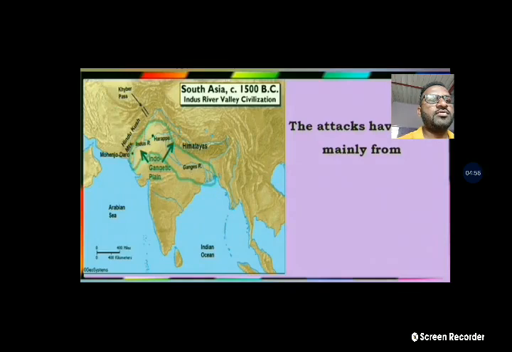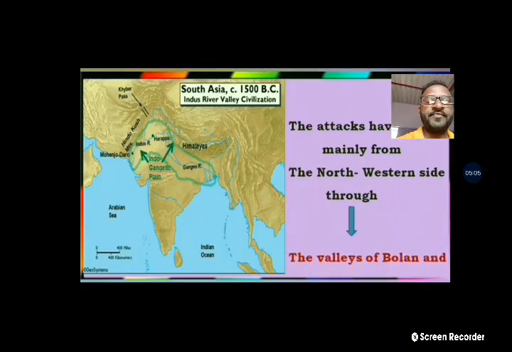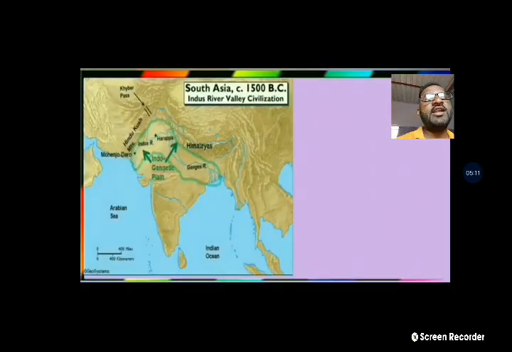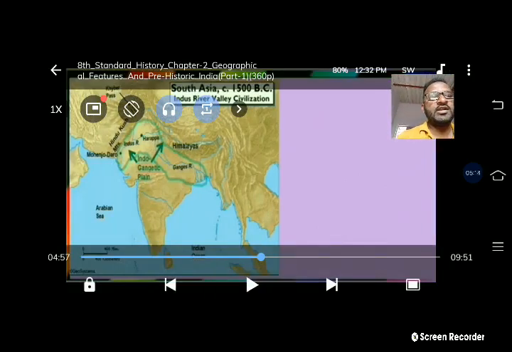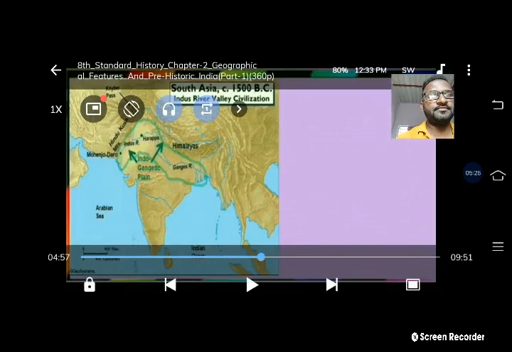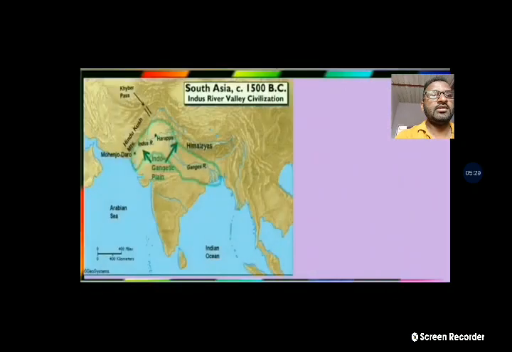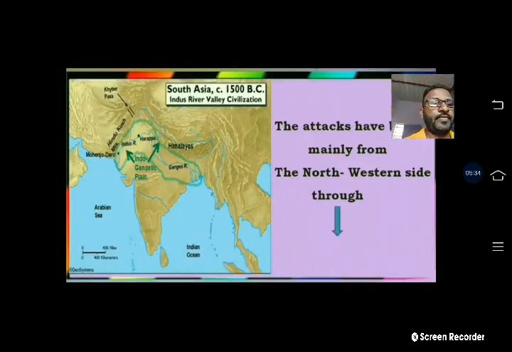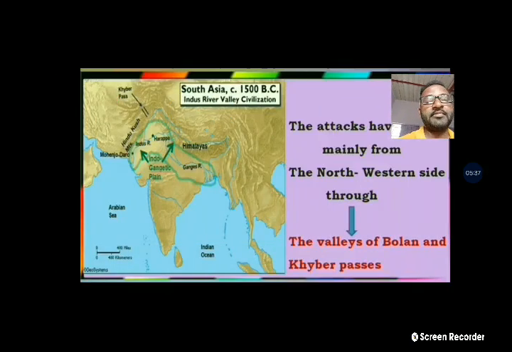The attacks of so many other countries were on the northwestern side, since the Himalayas were protecting us, through the valleys of the Bolan and Khyber passes. These valleys are most important because so many foreign kings attacked India using these two valleys, Bolan and Khyber. Look at the Bolan and Khyber passes.